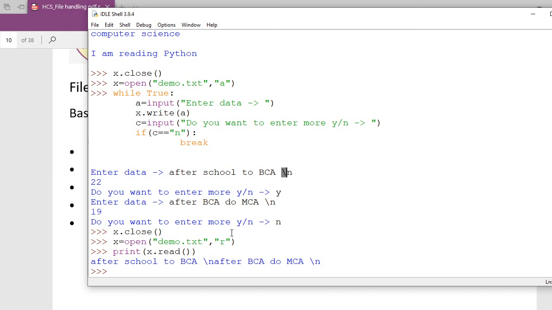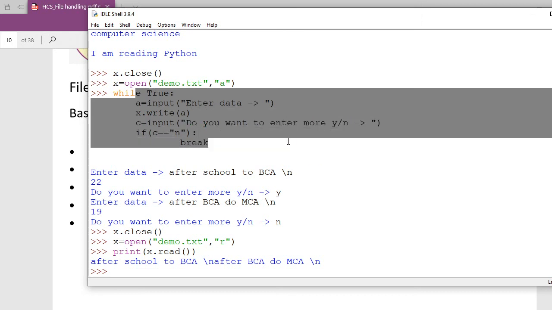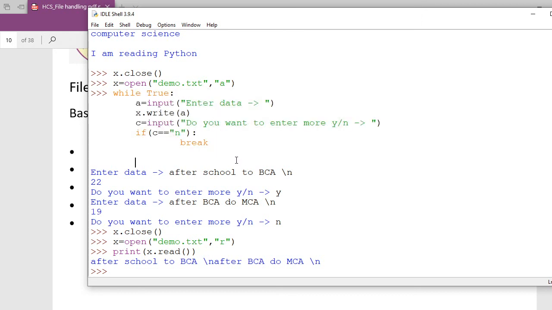So why has it not gone to a new line? If you want to make a new line like that, again you have to program it here. I made it very simple here to make you understand this technique. Okay, so we will go ahead a little bit in this in the next class again.